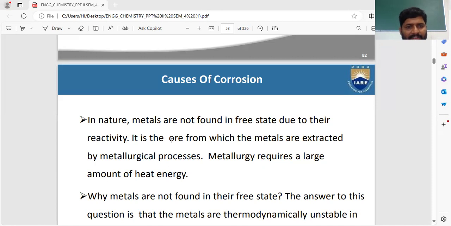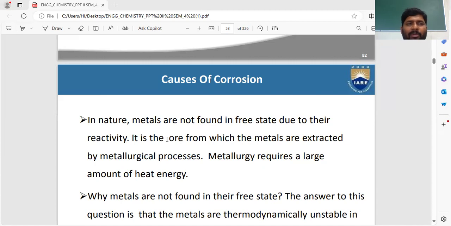That is the ore. It is the ore from which the metals are extracted. It is combined with metal oxide. That metal oxide is called ore. So metal is found in nature in the form of ore.